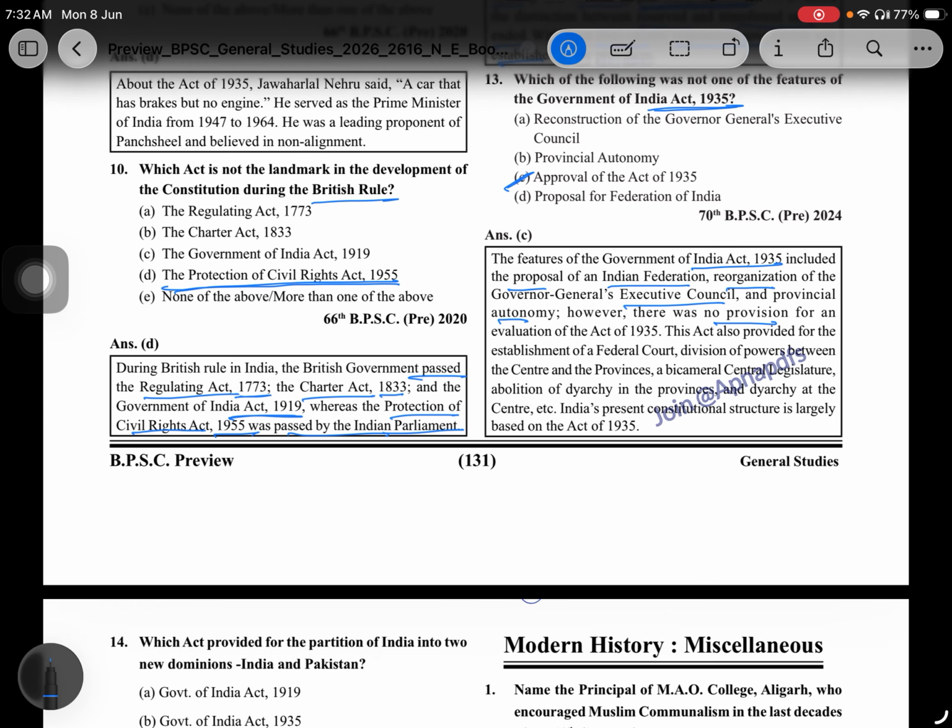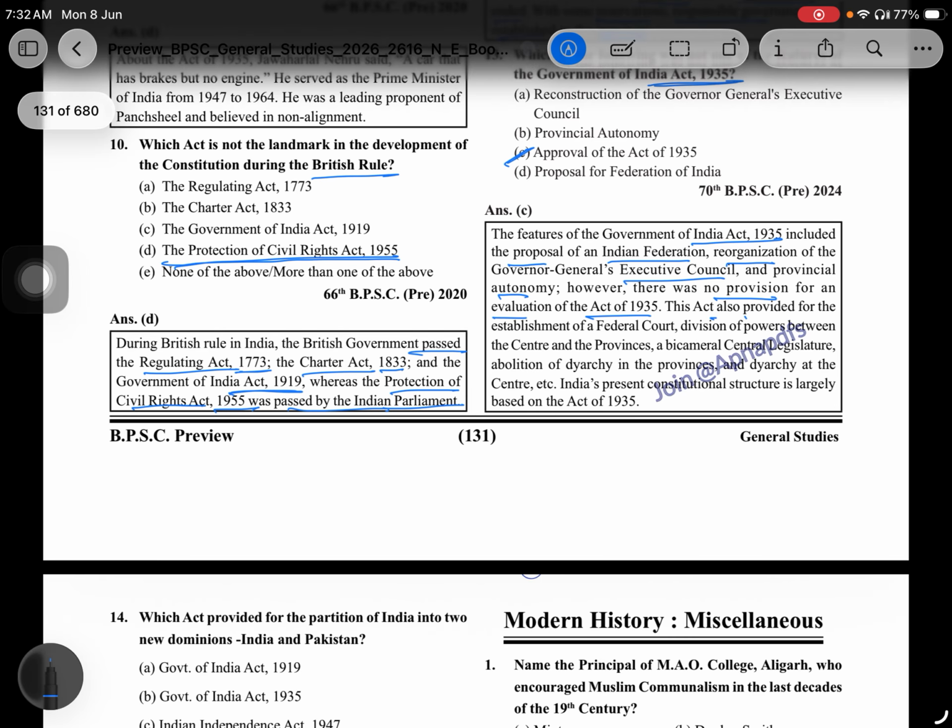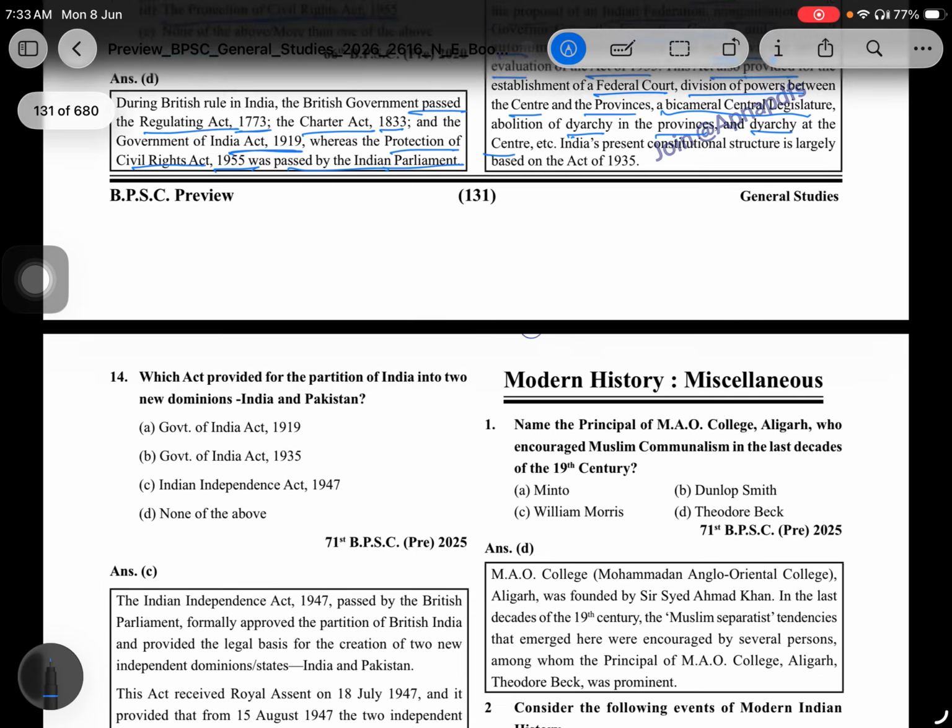However, there is no provision for the evolution of the Act of 1935. This Act also provided for the establishment of a federal court to decide powers between the center and the provinces, a bicameral central legislature, abolition of diarchy in the provinces and diarchy at the center, etc.